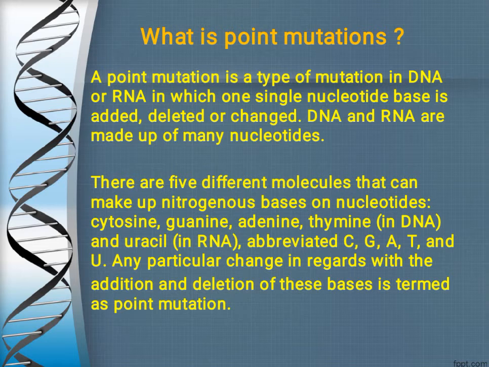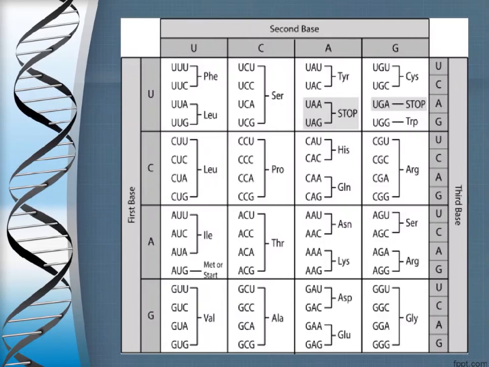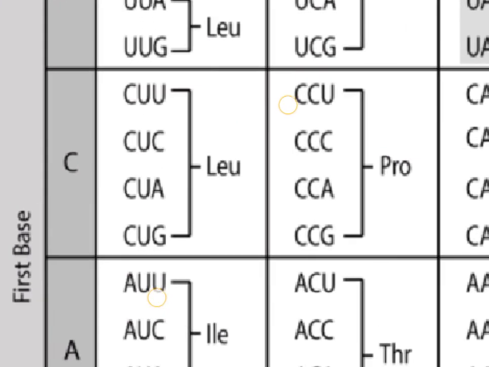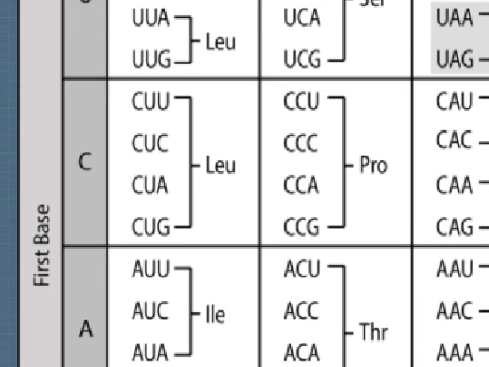A simple single change in amino acid by addition or deletion of any nitrogen base. Again, I will go back to this genetic code dictionary. I will zoom. Now you can see here CUU, CUC, CUA and CUG. These all are codons which code for amino acid leucine, which is abbreviated as LEU.